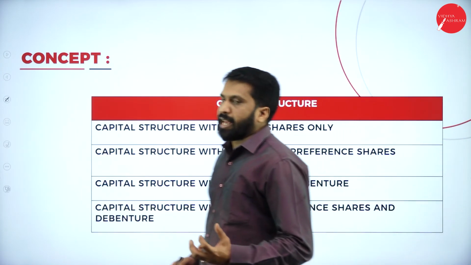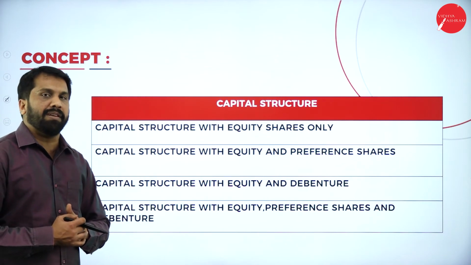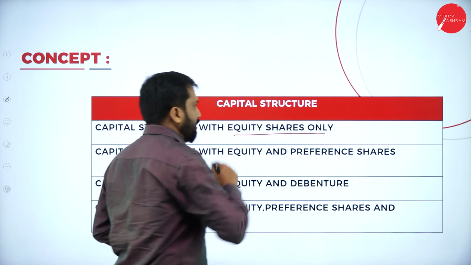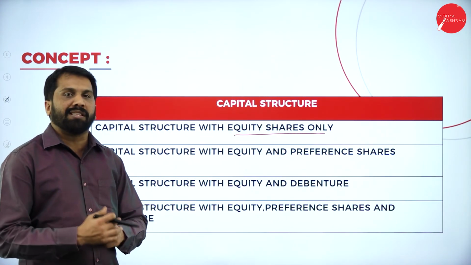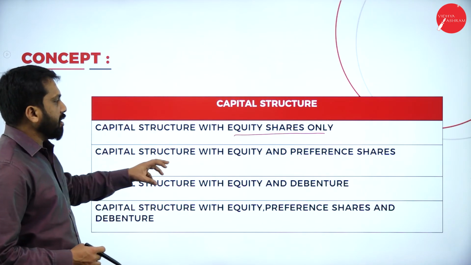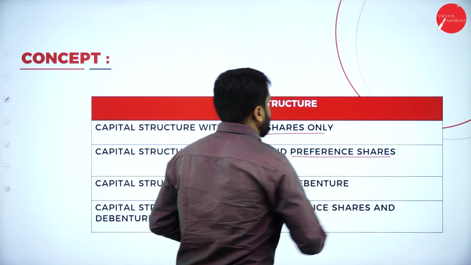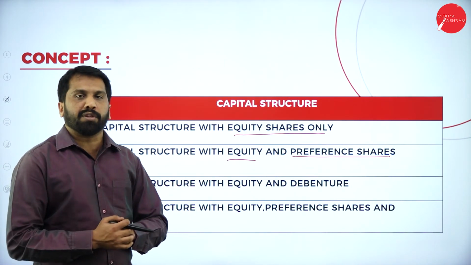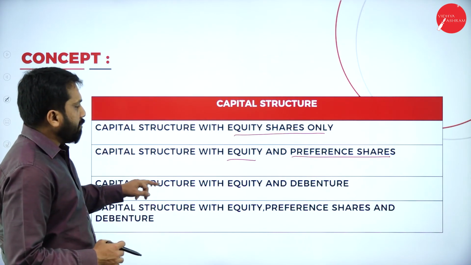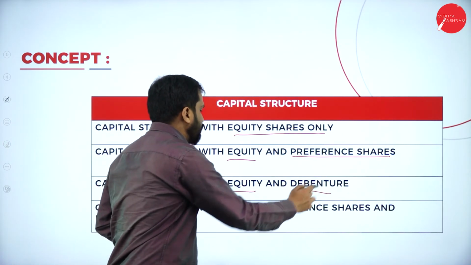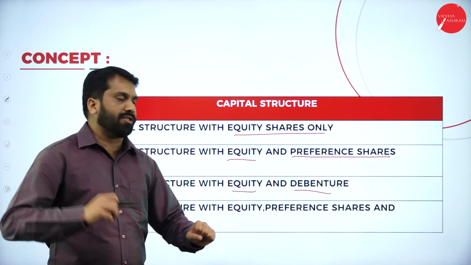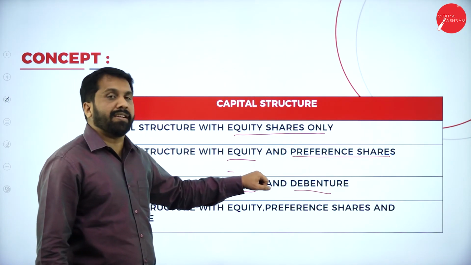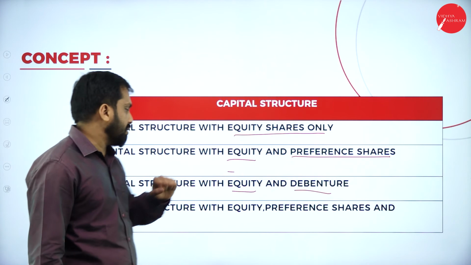The last part, capital structure. How will your problem be? Your problem will be like this: capital structure with equity share only. Sometimes your problems come only with equity shares. Now, capital structure with equity and debenture. Like you need 10 lakh, 5 lakh from equity, 5 lakh from debenture. Option is yours. I told you 5 lakh equity, 5 lakh debenture. Then, 5 lakh equity, 5 lakh preference shares. No matter of interest in this because there are no debentures.